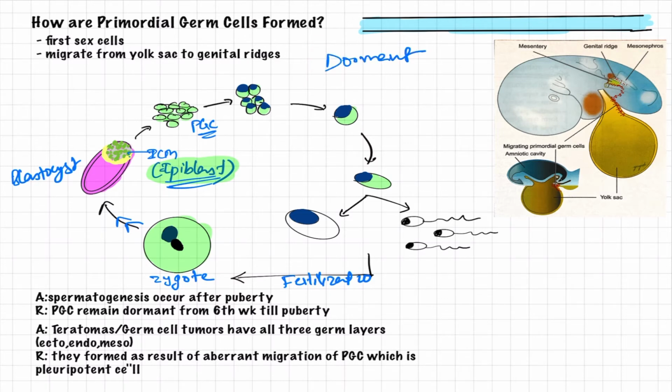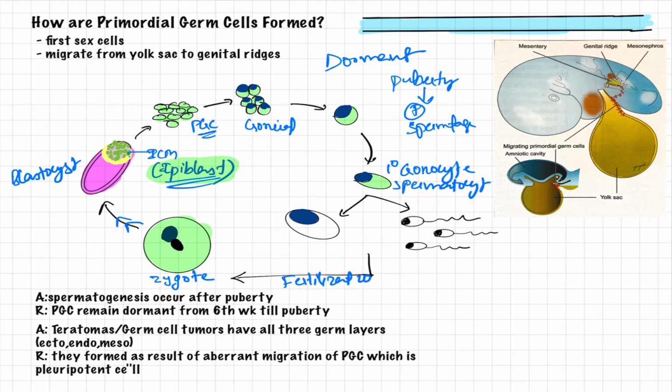And as soon as puberty begins, as a result of positive stimulation and regulation of spermatogenesis, these primordial germ cells undergo differentiation, that is cell divisions, and form the gonial cells, and then at last they form the primary gonocytes, which in the male are called primary spermatocytes, and in the female primary oocytes. After the primary spermatocyte is formed, meiosis occurs, and then further metamorphosis occurs and leads to the formation of the gametes by the process of gametogenesis.